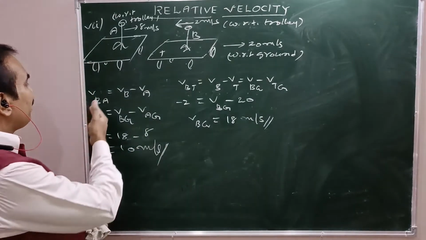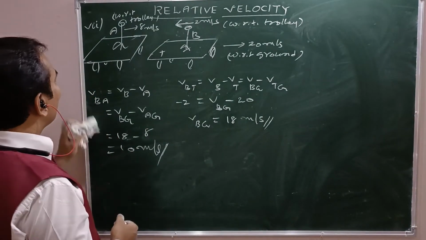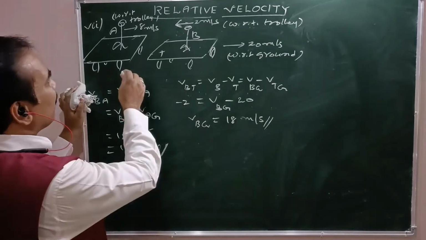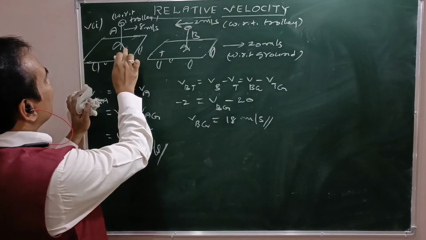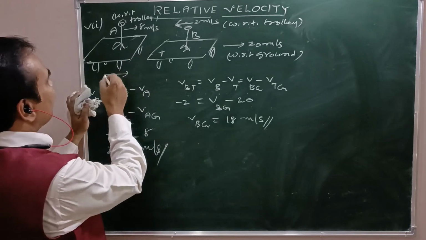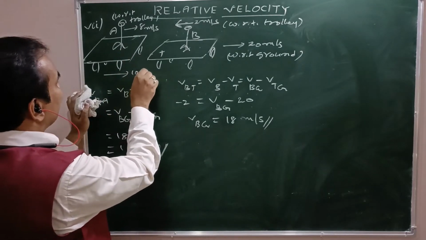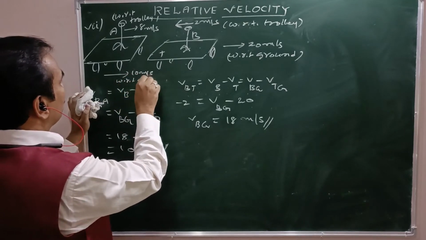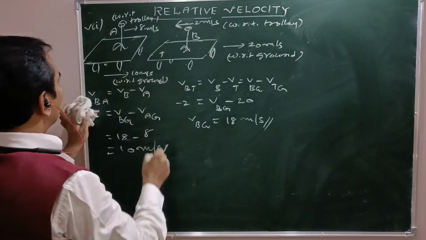But Vba, how to find Vba? Before that, what is the velocity of the trolley here? As an example, 10 meter per second with respect to ground, right?